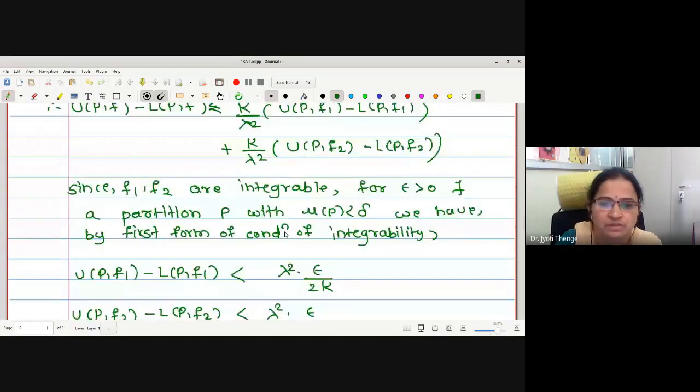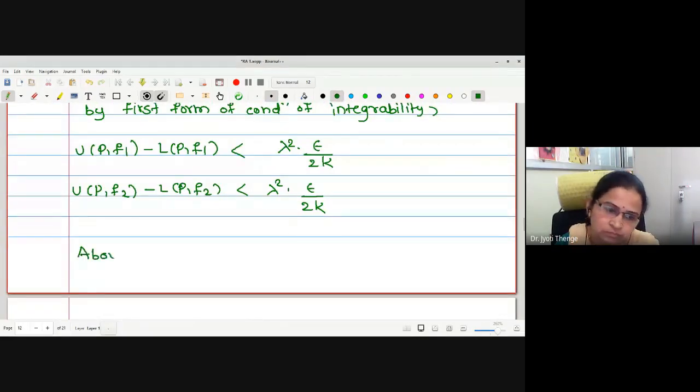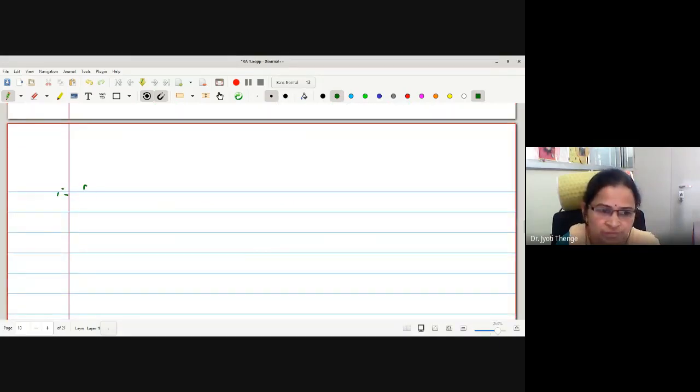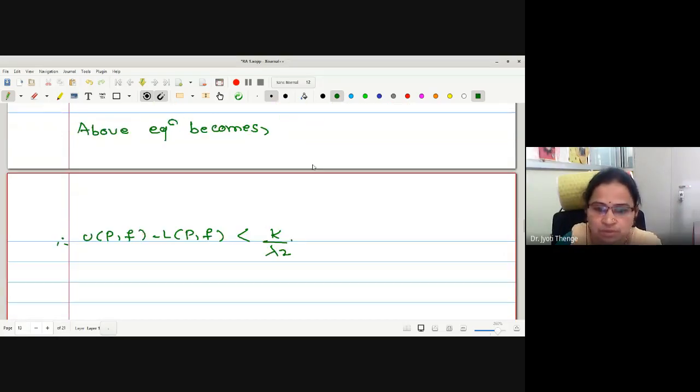Therefore, the above equation becomes U(P, f) minus L(P, f) is strictly less than k upon lambda square into lambda square epsilon upon 2k, added with k upon lambda square into lambda square epsilon upon 2k. All the terms will get cancelled with one another and we remain with epsilon by 2 added with epsilon by 2, which gives us epsilon finally.